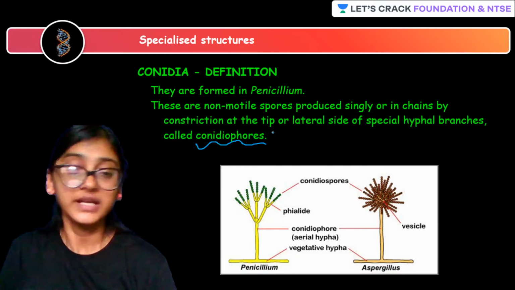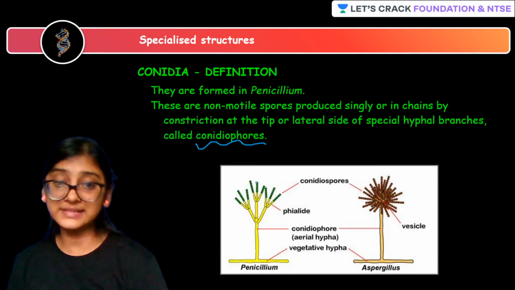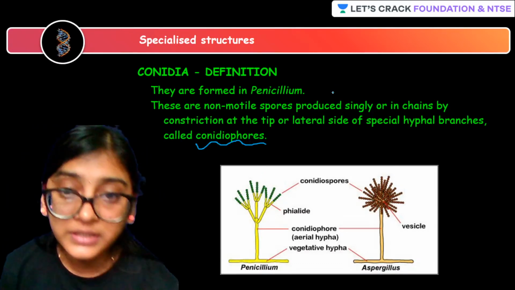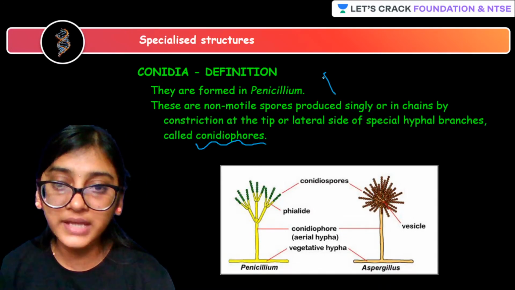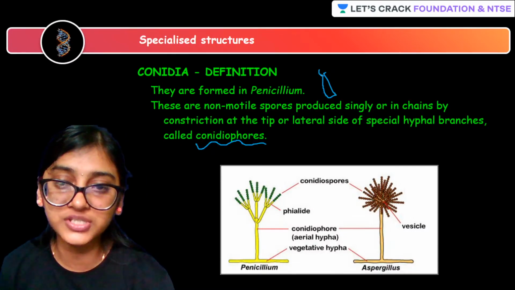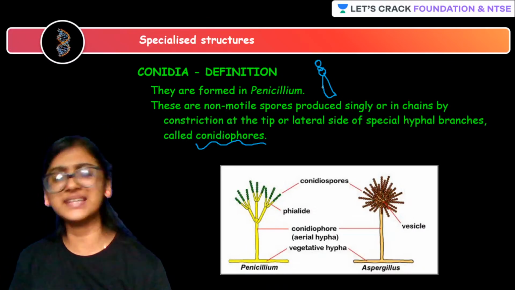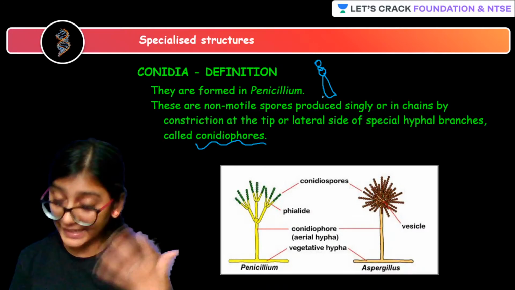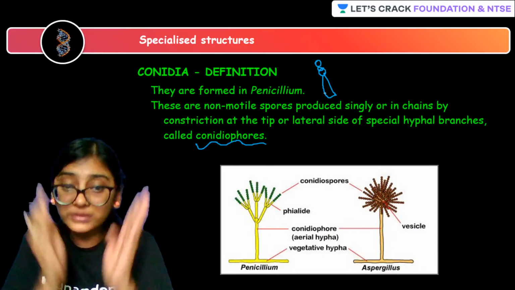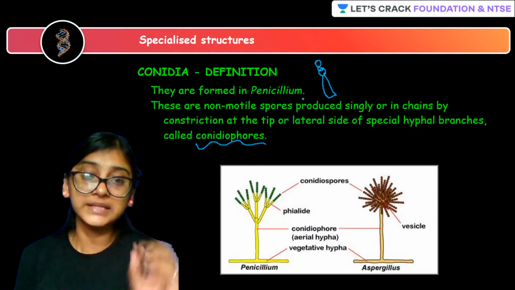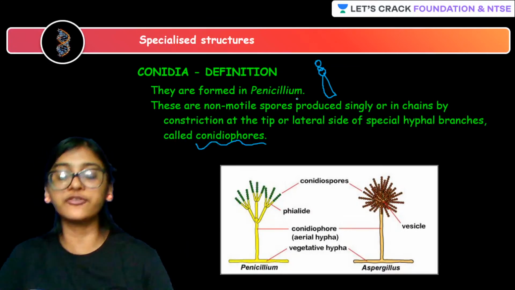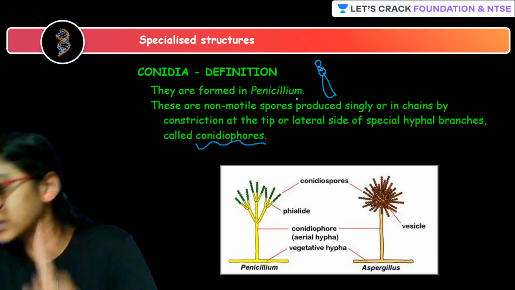Okay. Next, they also have a conical structure, as you can see here, a cone-like structure. The cone-like structure is carrying these conidiospores. So that's why the name, maybe conidiospores, because the cone-like structure will be carrying these small spores in the form of a chain or sometimes single.